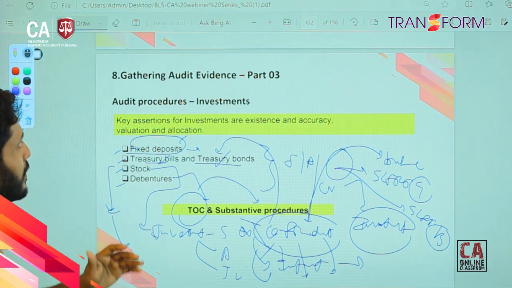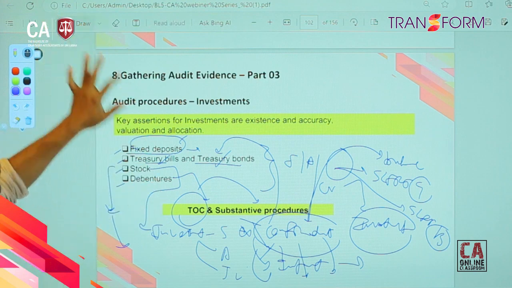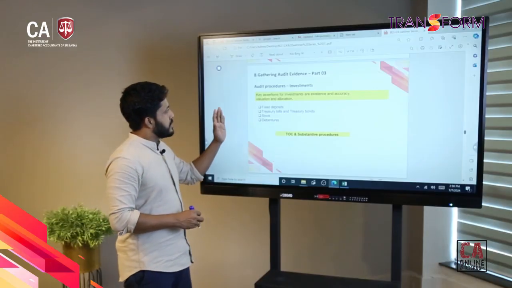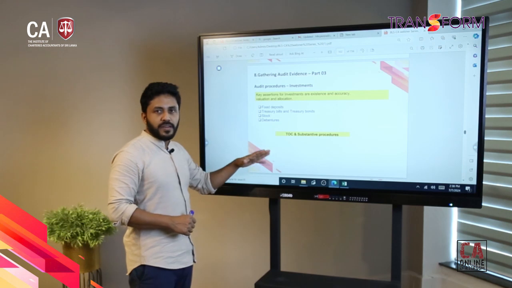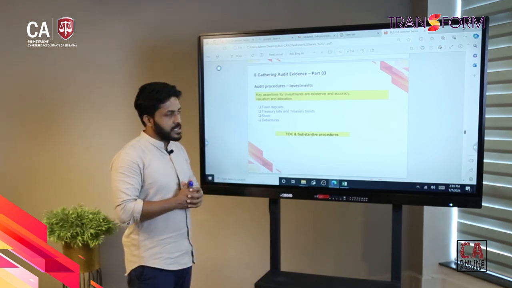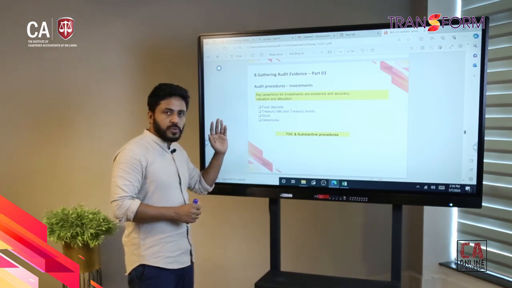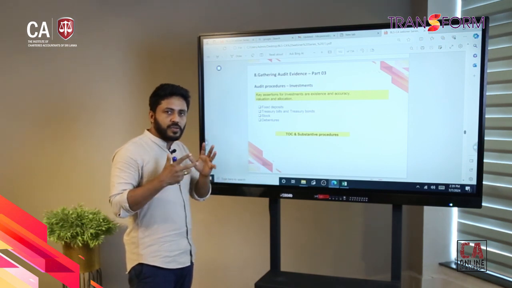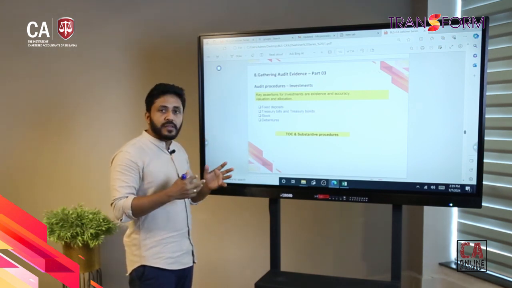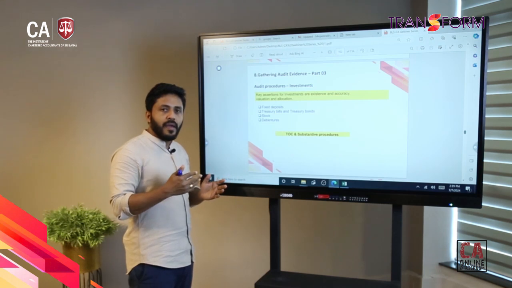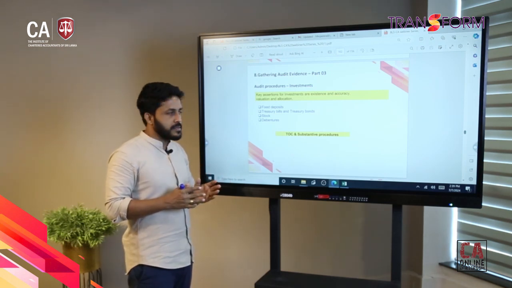So then we can go forward now. Right, so we discussed types of investment and related audit procedures as well. So then according to the nature of the industry, the nature of the company, they may have different sets of investments, right?